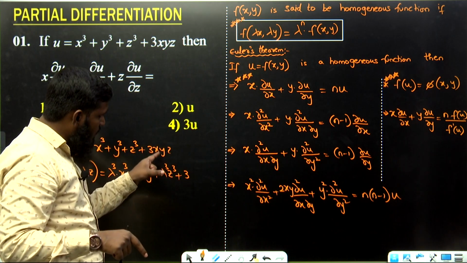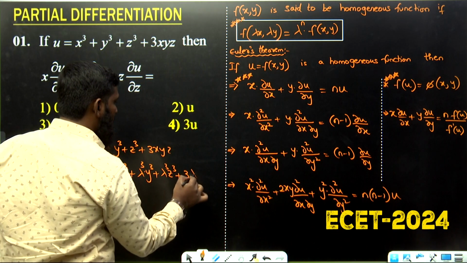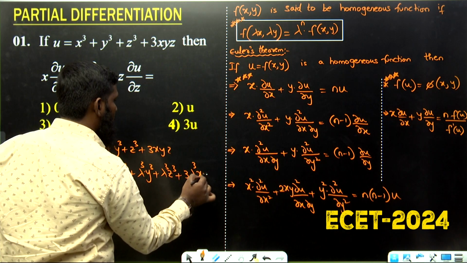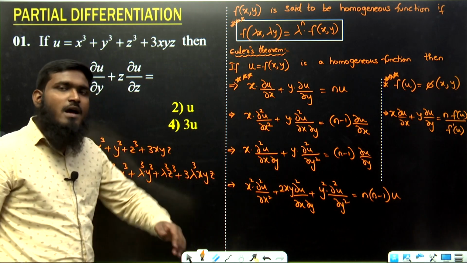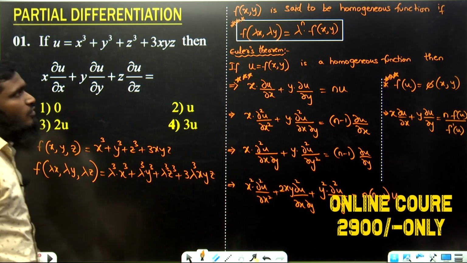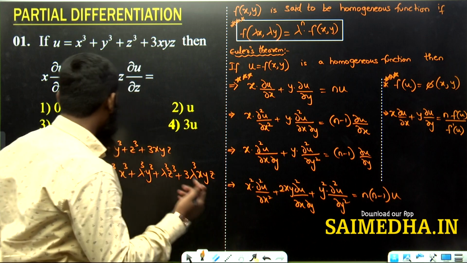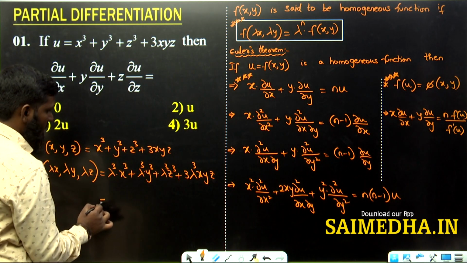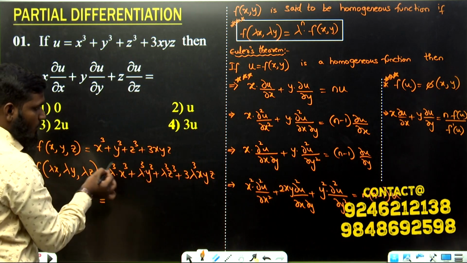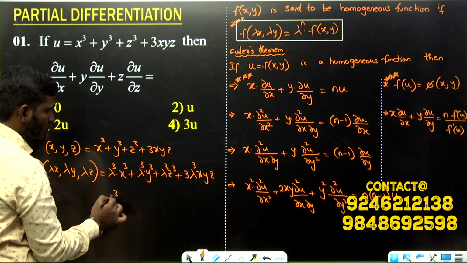So lambda into lambda into lambda means lambda cube. Okay, again xyz. After substituting the values, we have to convert into the form lambda power n into f of x comma y. To convert into that form, we can take lambda cube as common.